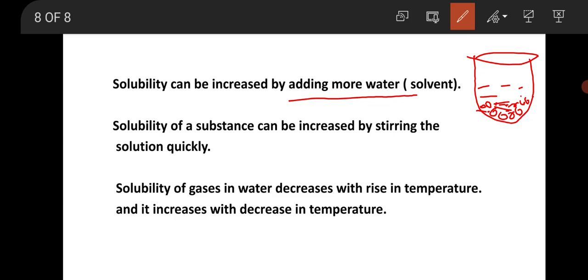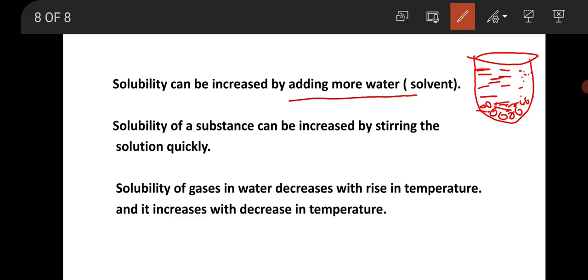So if we add more and more water, that is the solvent, and stir it, then the extra particles of sugar will get the intermolecular spaces to get accommodated.